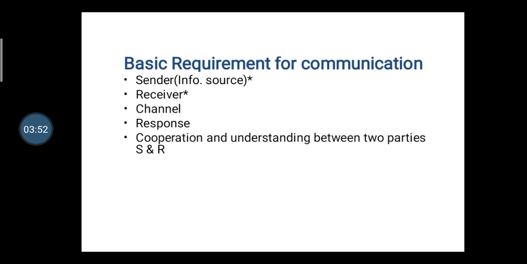In communication, if the sender cannot send the message to the receiver, then no message is received. So the sender is a very important part of communication. The receiver is also very important. If the sender sends the message but the receiver is not available, communication is not done. So the channel and responses are also required for communication.